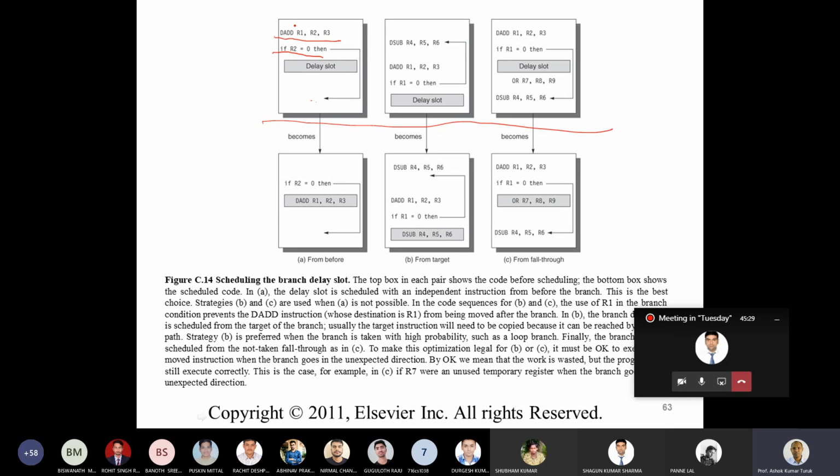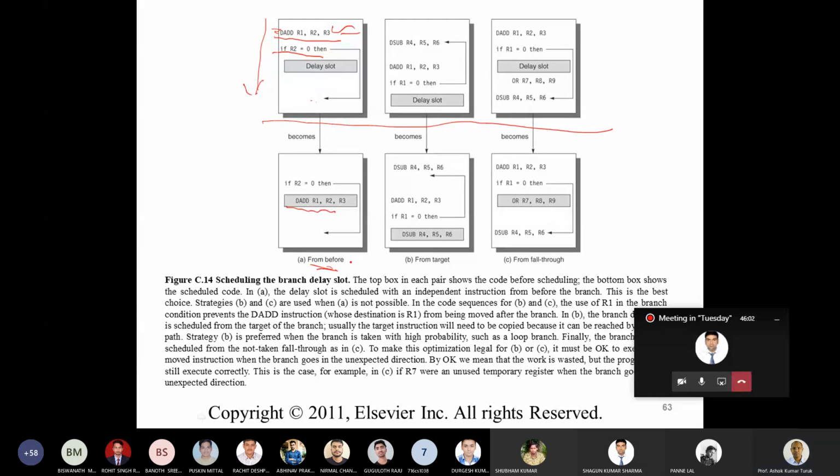Instead of executing the add instruction here, I can execute it after the branch instruction, since I know that this instruction will always execute. So get the add instruction from before the branch, and put it in the delay slot. This is called the before technique.